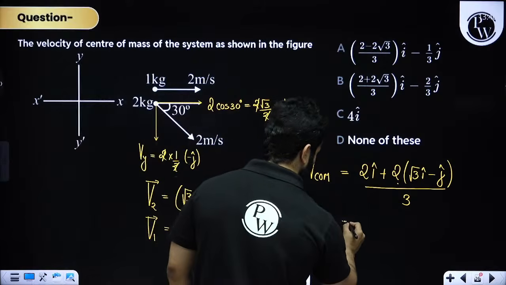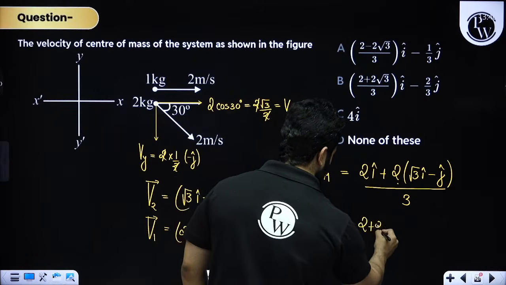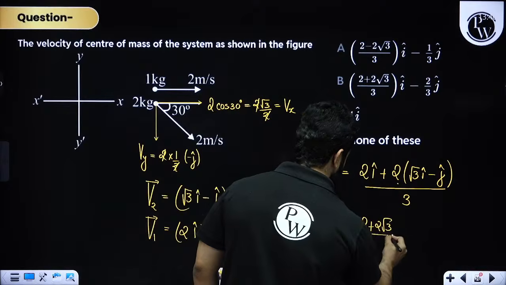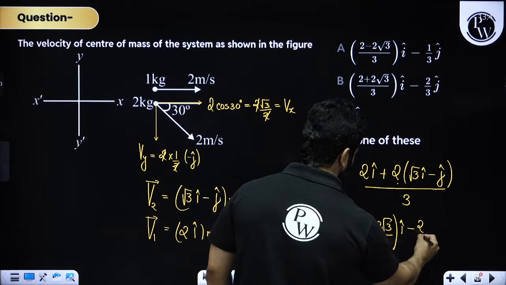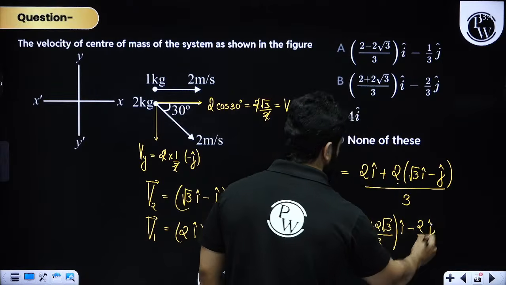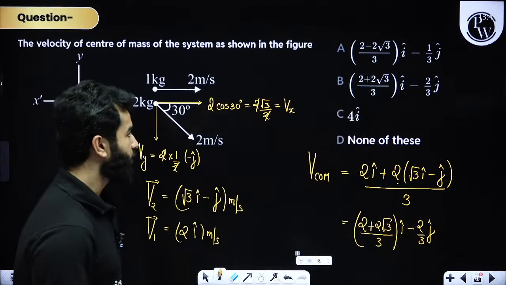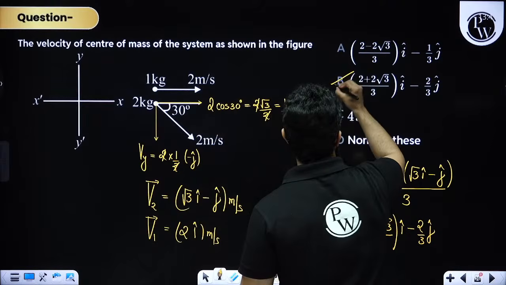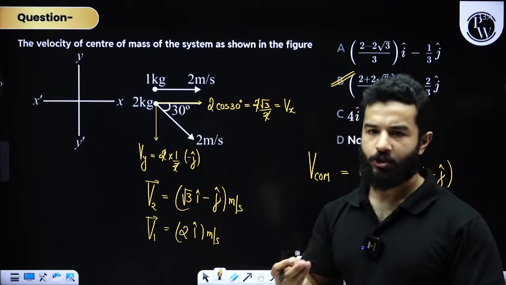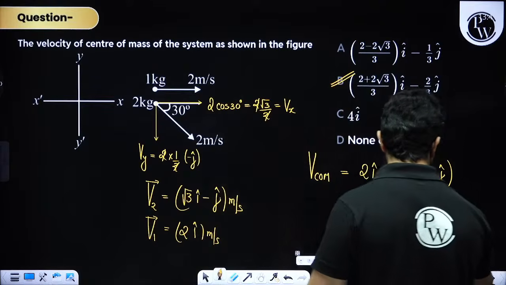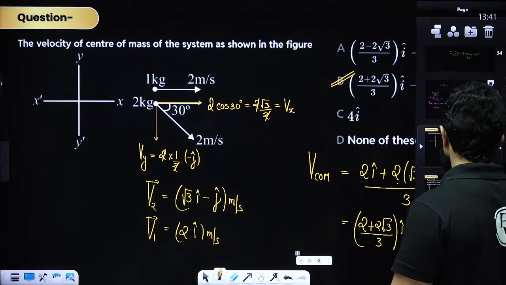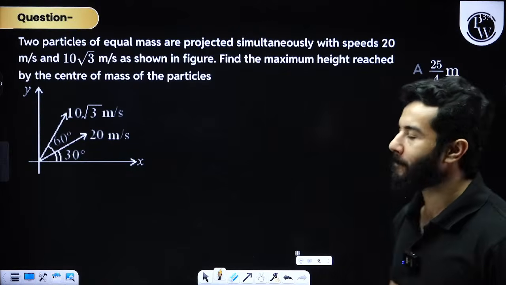So this will become 2 plus 2 root 3 divided by 3 i cap, minus 2 by 3 j cap. So that means option B. Obviously first few problems are always easy. Now let's move to some different questions, right? Let's solve this question, my dear friends. Be quick.